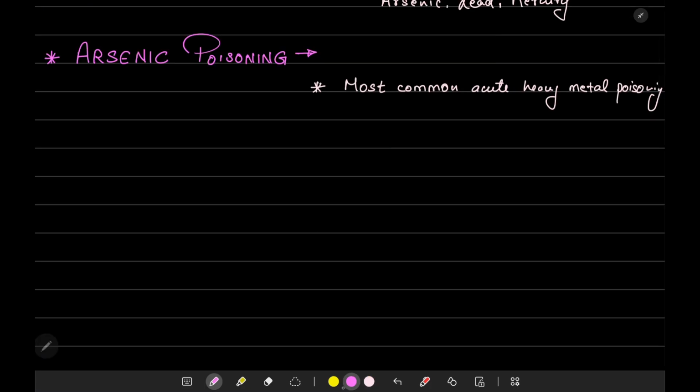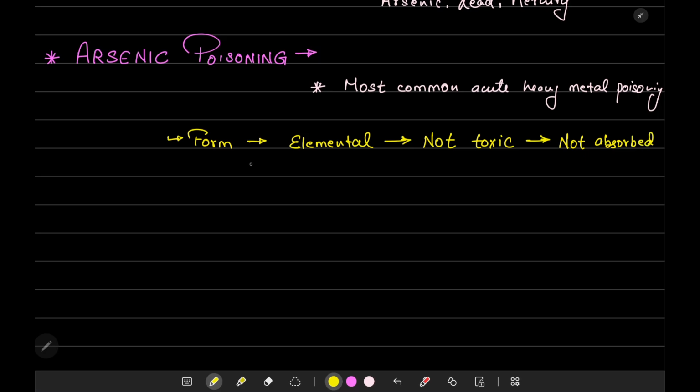Now we have to understand particularly the forms of arsenic that are poisonous. The metallic or natural form of arsenic, that is the elemental form, is not toxic, as it is not absorbed from our alimentary canal. The only toxic forms of arsenic are its inorganic salts. Every inorganic salt of arsenic is toxic.